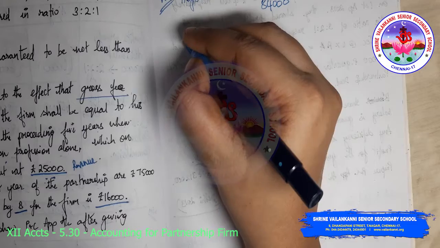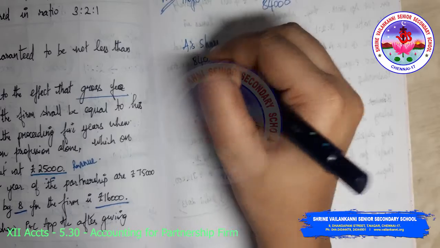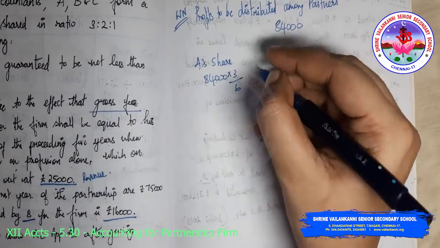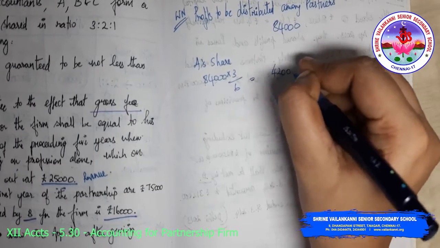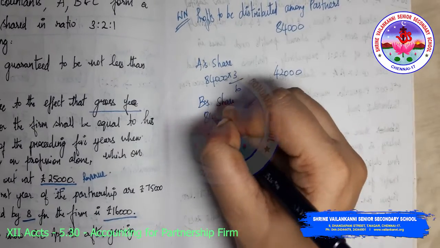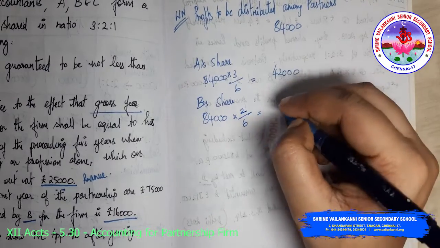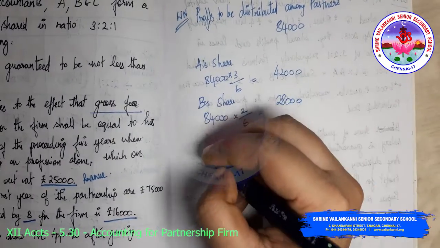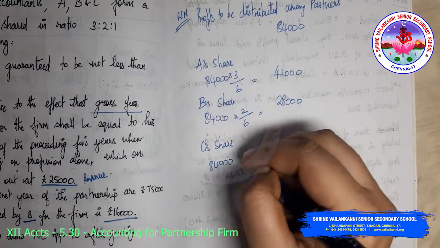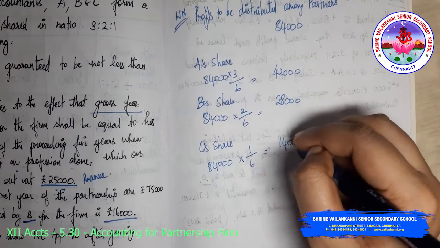In this 84,000, A's share is 84,000 into profit sharing ratio 3 divided by 6, which comes to 42,000. B's share is 84,000 into 2 divided by 6, which comes to 28,000. C's share is 84,000 into 1 divided by 6, which comes to 14,000.